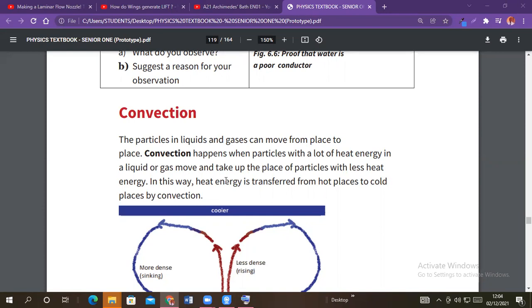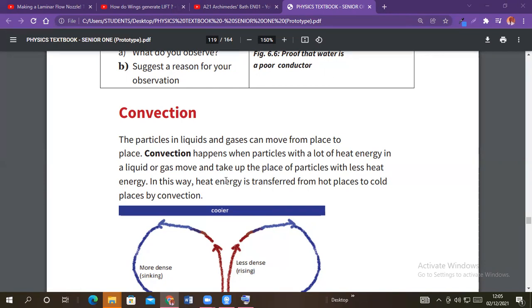That means that there is movement of matter, because these gases and liquids move within the place where they are contained.